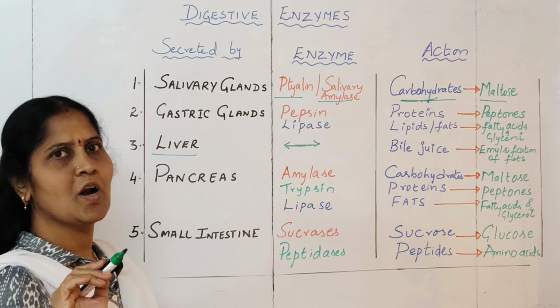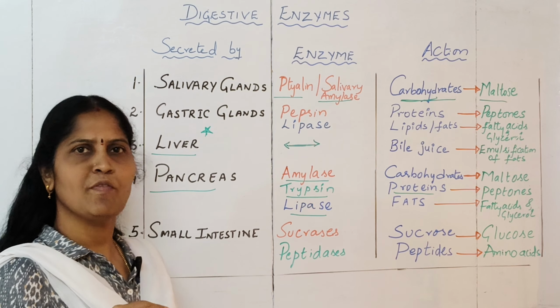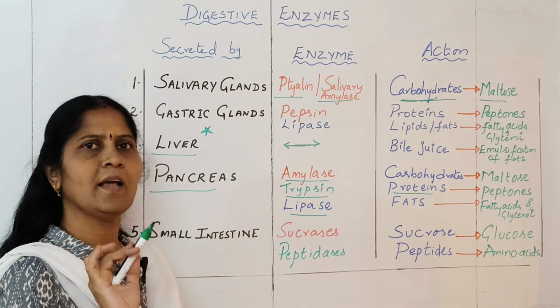Then next we have the pancreas. The pancreas produces pancreatic juice and it has the enzymes amylase, trypsin and lipase. Whenever you get amylase, always remember that it will act on carbohydrates and convert them into maltose, like our salivary amylase. Next we have trypsin. Trypsin will act on proteins and convert them into peptones. Then we have lipase. It will act on fats and convert them into fatty acids and glycerol,